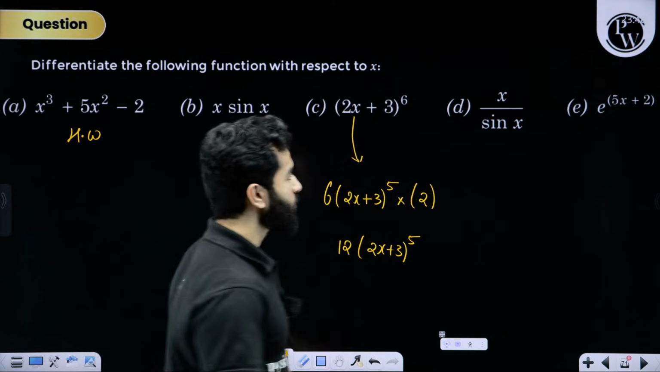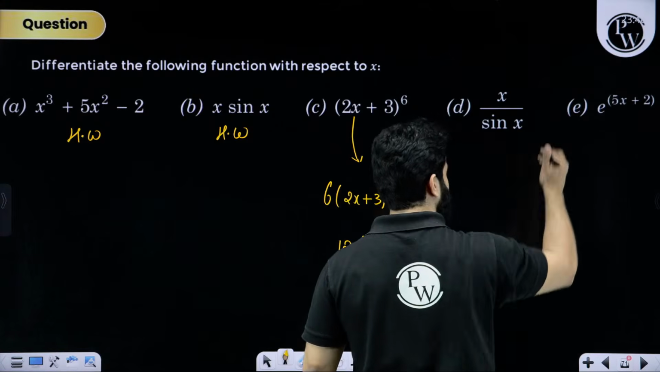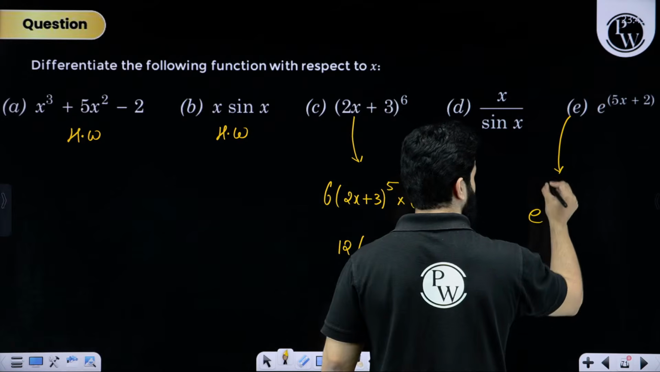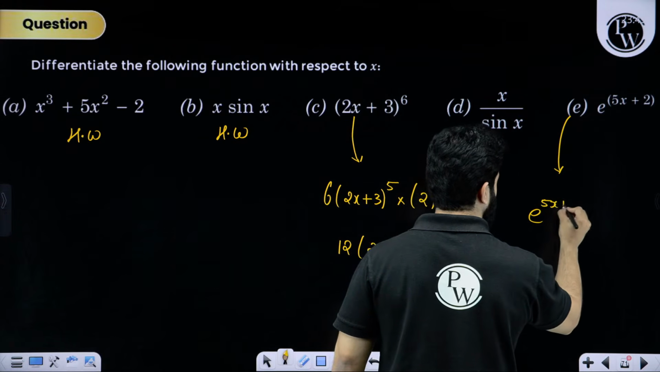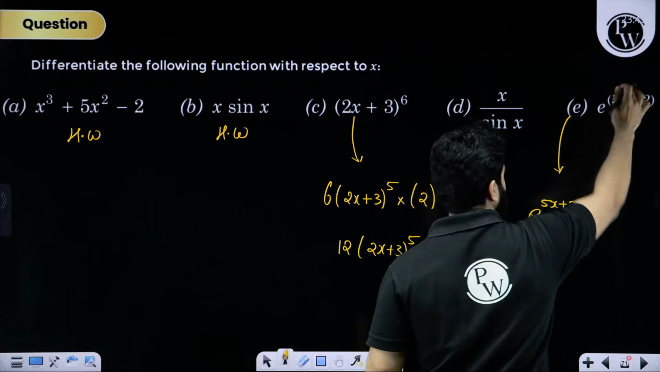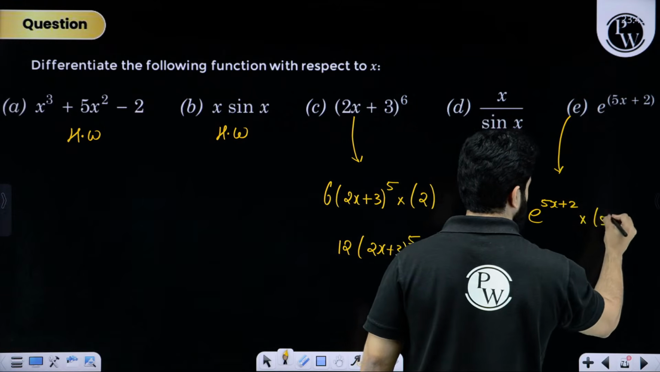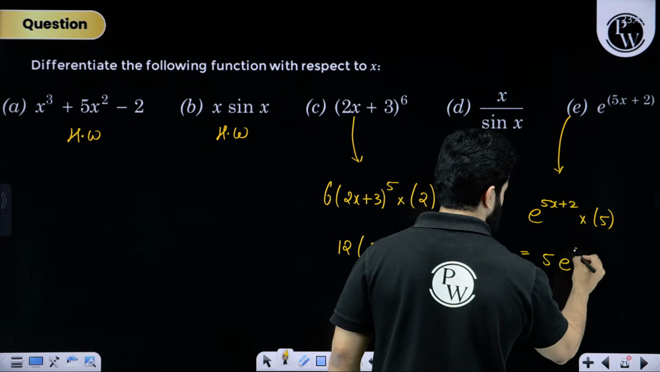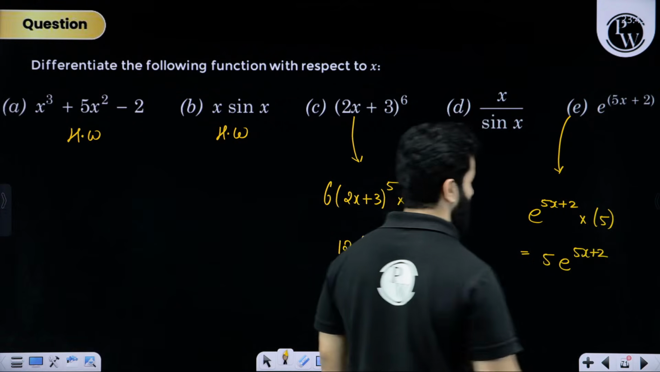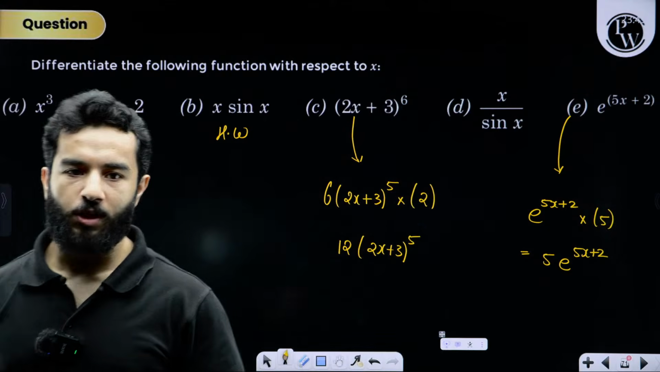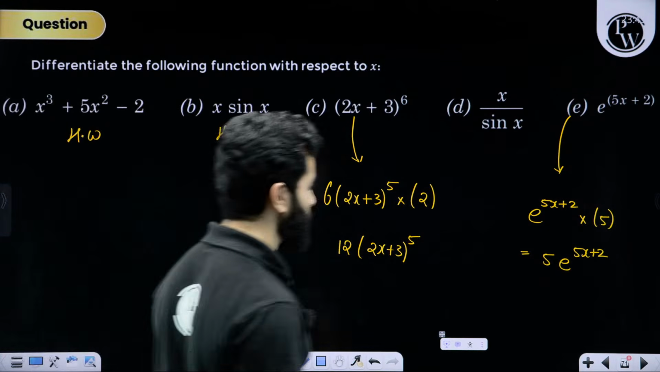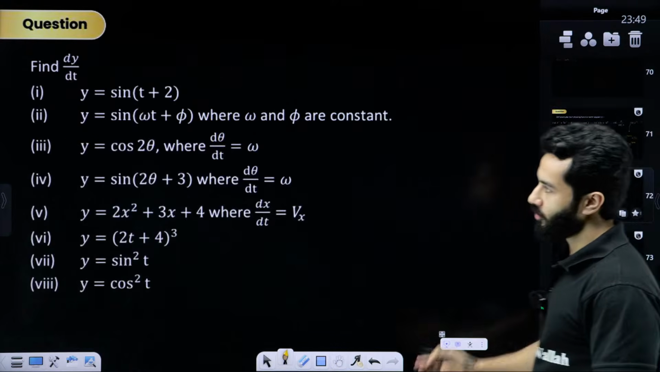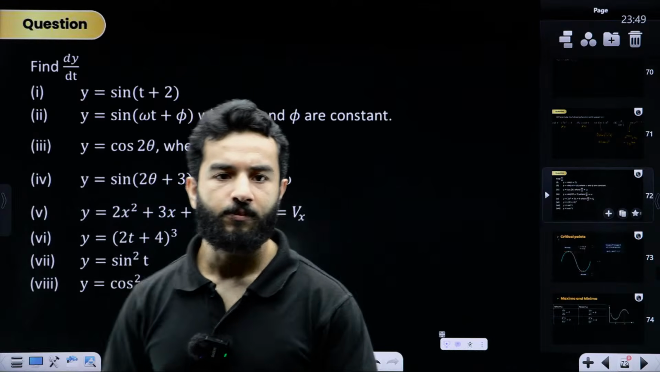Last one. E raised to the power anything. E raised to the power anything is the same. That means we are going to write e raised to the power 5x plus 2. But now we are going to go to the inside function and multiply it by 5, that is the differentiation of 5x plus 2. So the answer will come 5 times e raised to the power 5x plus 2. Any doubt? Clear? Lots of problems for you, for your practice.